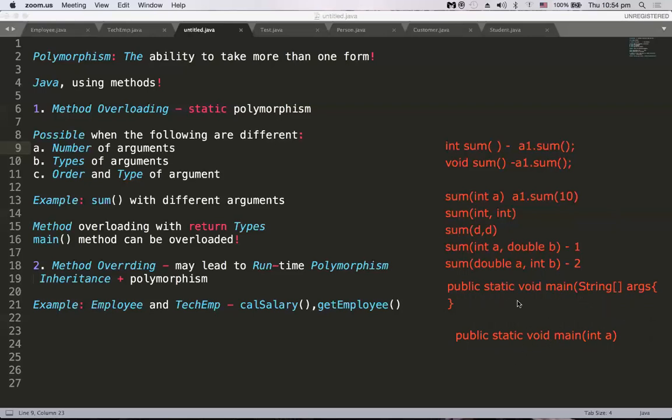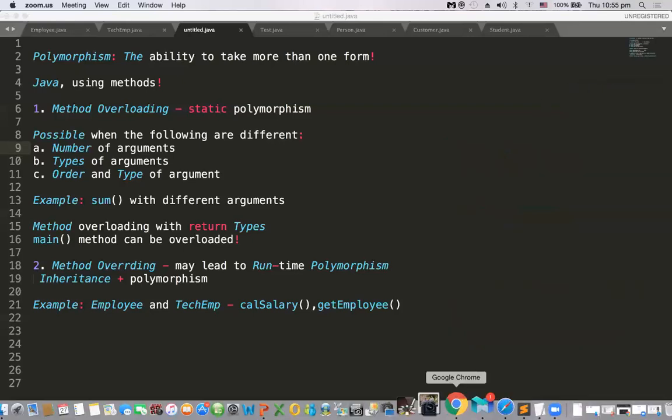Even though you are writing some 10 main methods with int a, double, boolean, etc., the JVM actually checks for the main method which is public static void main string array args, and program execution starts from this. So the main method can be overloaded, there is no issue at all. Before going to method overriding, let us go to a program and understand the things. Let me clear all these drawings and go to a program.